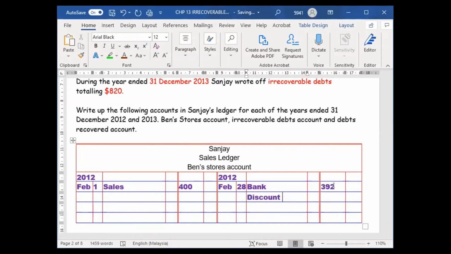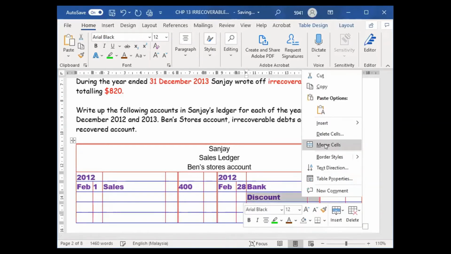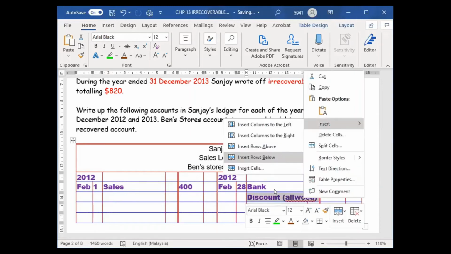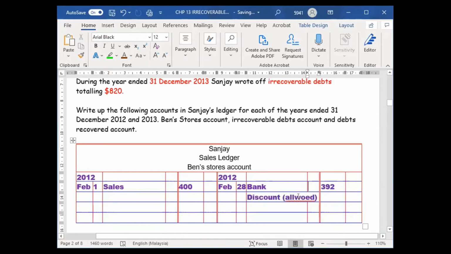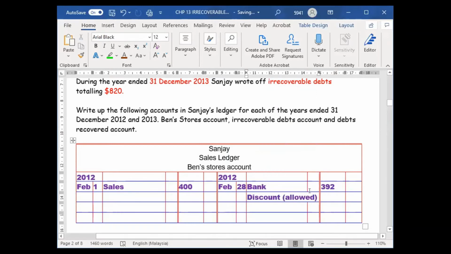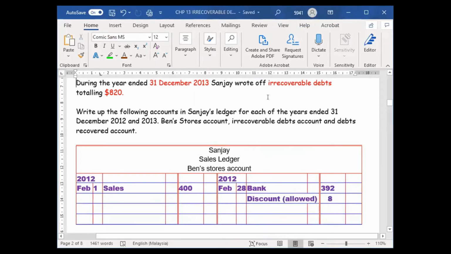This is actually discount allowed, but you can just write discount, that is good enough. If you want to write discount allowed, also can. How much is discount allowed? Discount allowed is 8. Okay, we are done with the second transaction also.